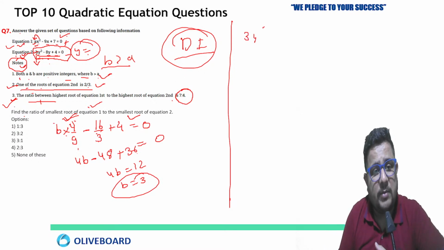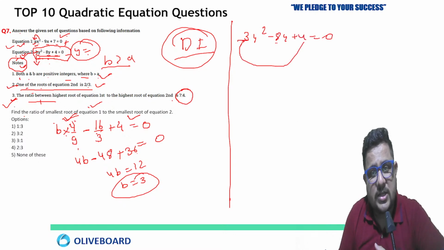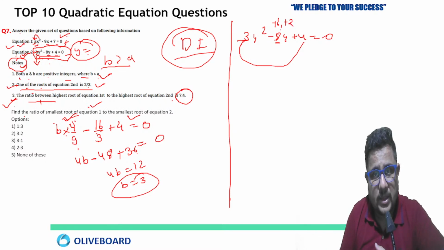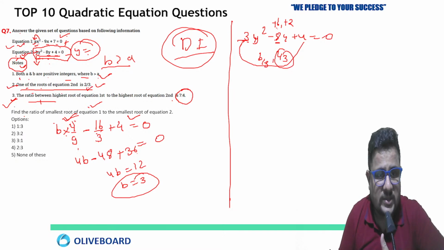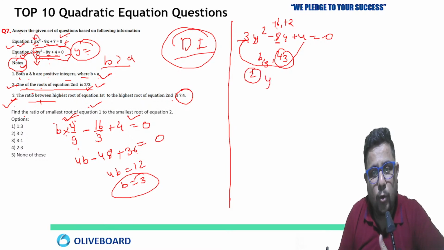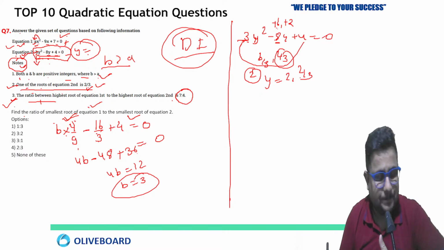So equation second would be 3y square minus 8y plus 4 equals to 0. Now 4 into 3 means 12, so just break this into two parts: minus 6, minus 2, because the middle term is minus. So these are the factors: 6 into 2, 12; 6 plus 2, 8. But here the coefficient of y square is 3, so 6 by 3 and 2 by 3. One value was 2 by 3, that root was given. Now we come to know the smallest root, because 6 by 3 is going to be 2. So both roots of y are 2 and 2 by 3. Clear?